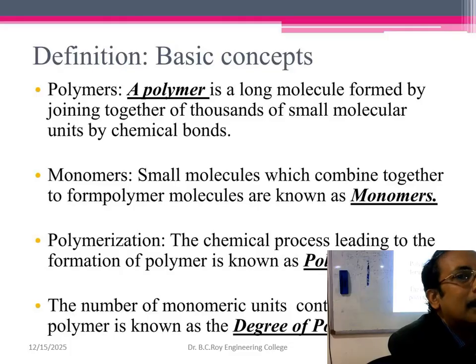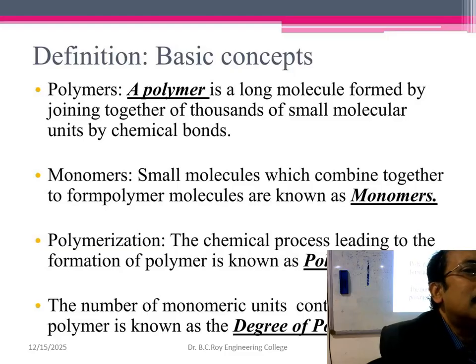Starch is available in rice. It is there in potato. So this is also a polymer, but these are called biopolymers. And sometimes these biopolymers are all natural, but all natural polymers we may not consider as biopolymers. Okay, there is synthetic polymer and semi-synthetic. Synthetic polymer examples are the different plastics that we make.